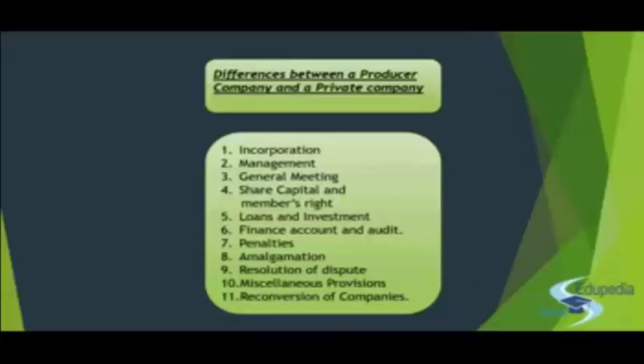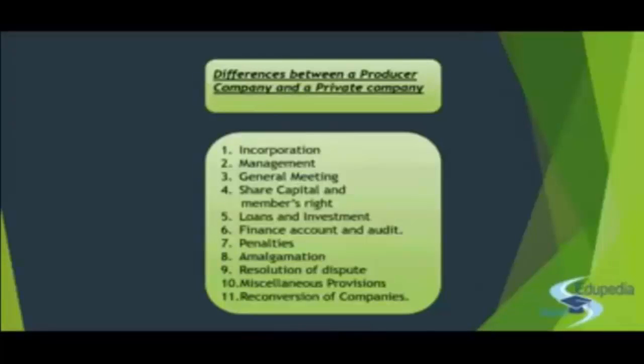Now we have the last point, which is the reconversion of the companies. So reconversion is applicable in both of them. In the case of private company, it can be converted to the public company and reconverted to the private company. And in the case of a producer company, the producer company can be converted into an interstate cooperative society and reconverted to a producer company. So that is the basic difference. Both of them can be reconverted, but into some other company. One is the public company, and for the other it is the interstate cooperative society.